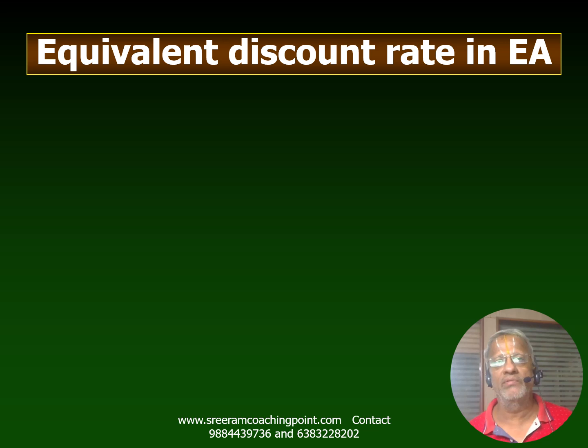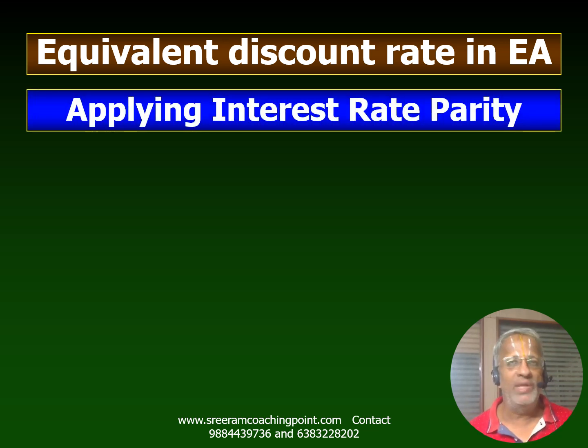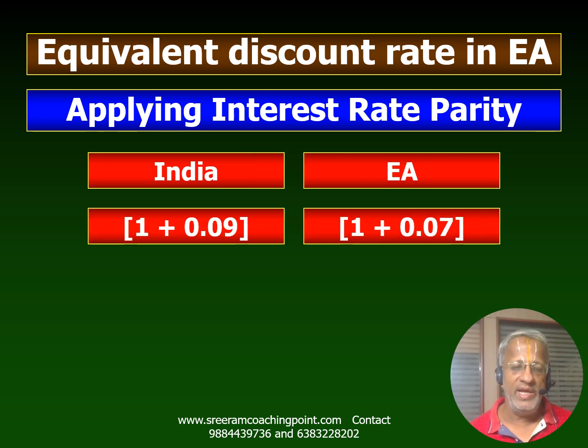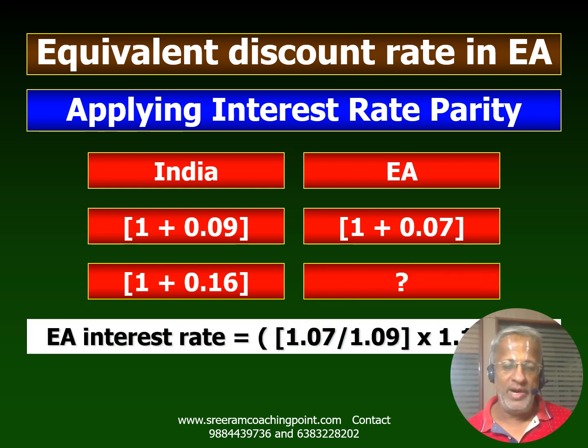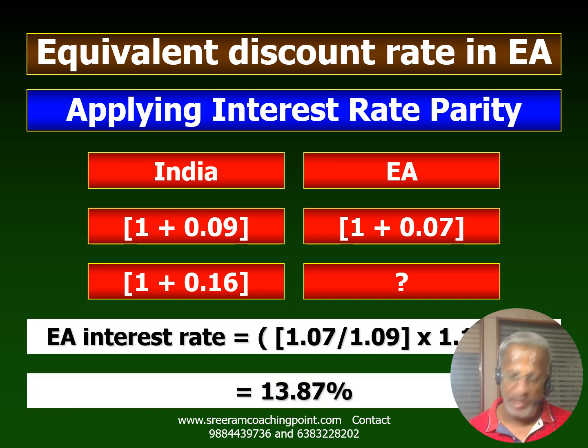Equivalent discount rate in the East African country. What is it that you do have? Applying the interest rate parity theorem in India where it is 9%, and for East Africa where it is 7%. So it is 16% in India when it is 9. So don't take up 9 and 16 for comparison. Whenever you are applying it for cost of capital, it is 1 plus 0.09 representing 9%. So on a pro rata basis, you will just get that, and that particular number is 13.87%.